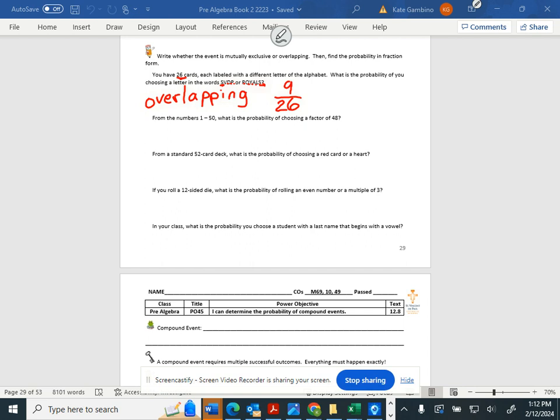Do I have to find the percentage? No. It just says find the probability in fraction form, part of reading directions. First step, is it mutually exclusive or is it overlapping? Can you choose something that falls in both categories? That would be overlapping. Mutually exclusive is one or the other.